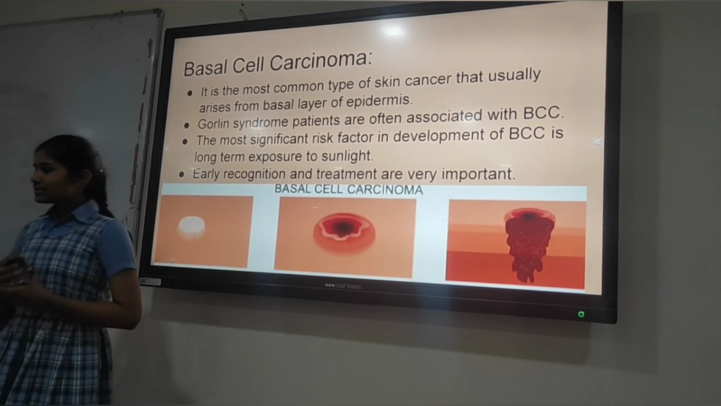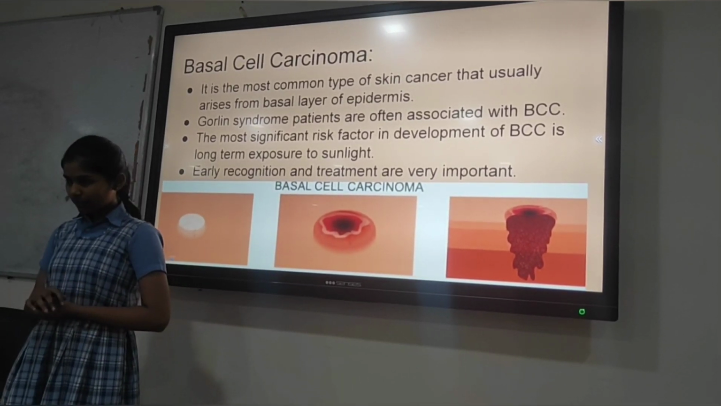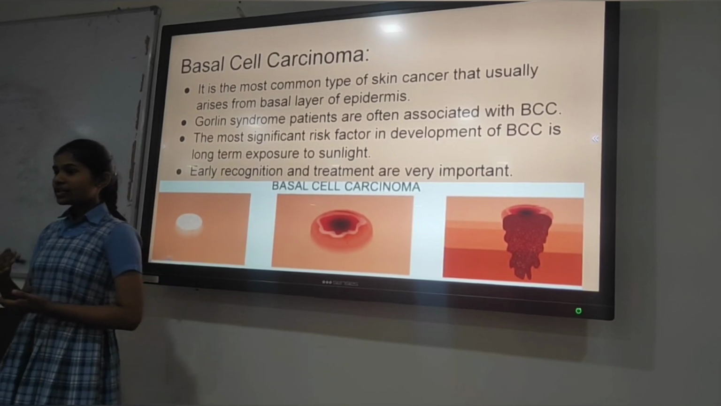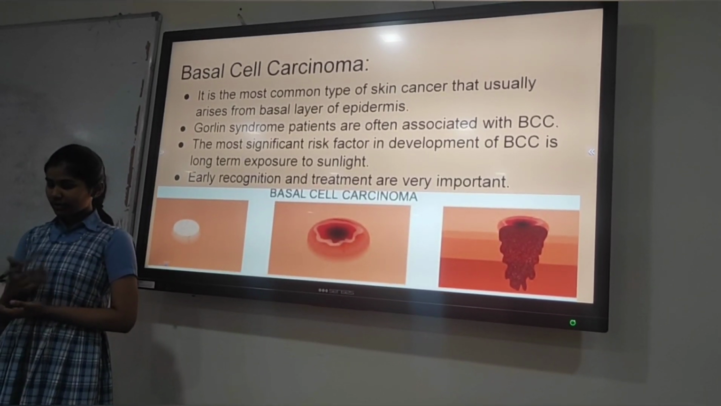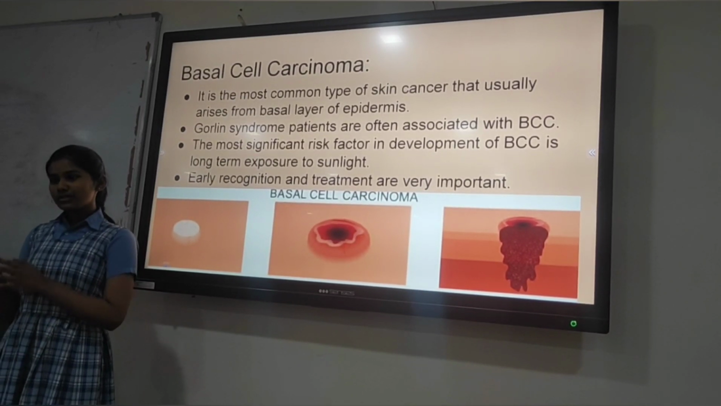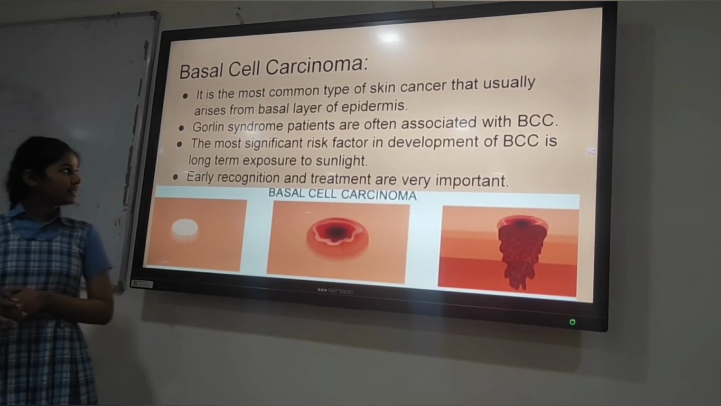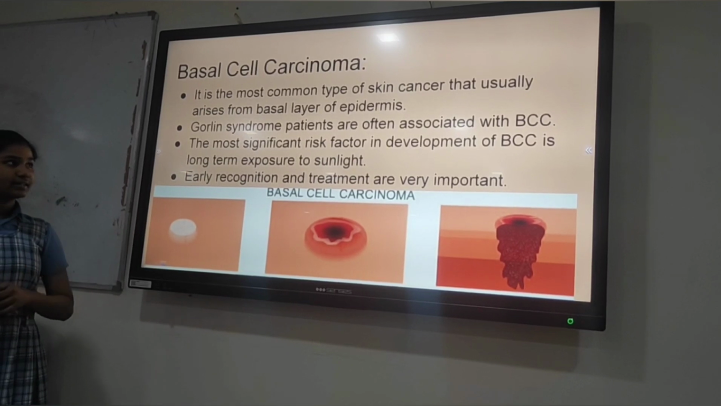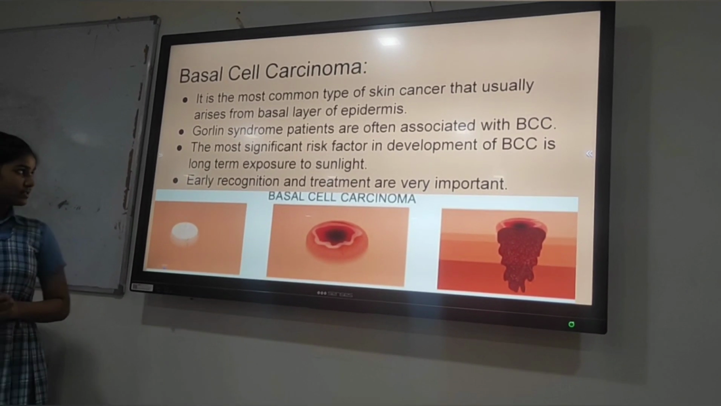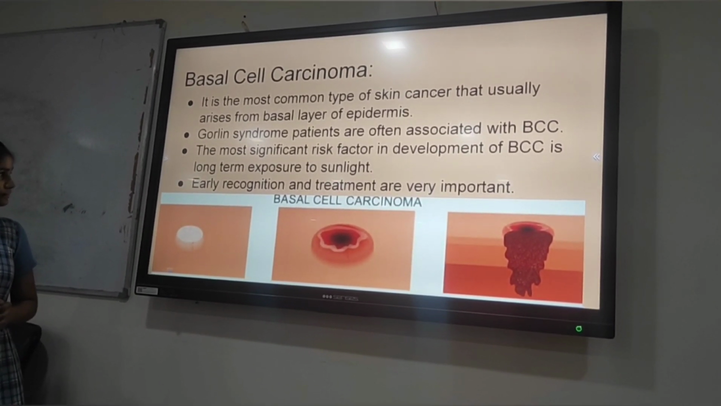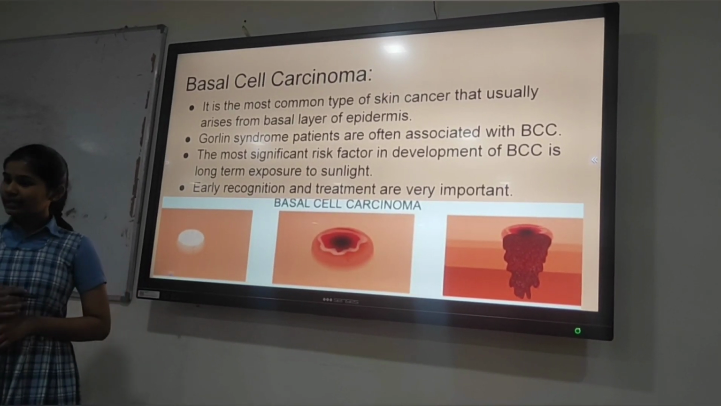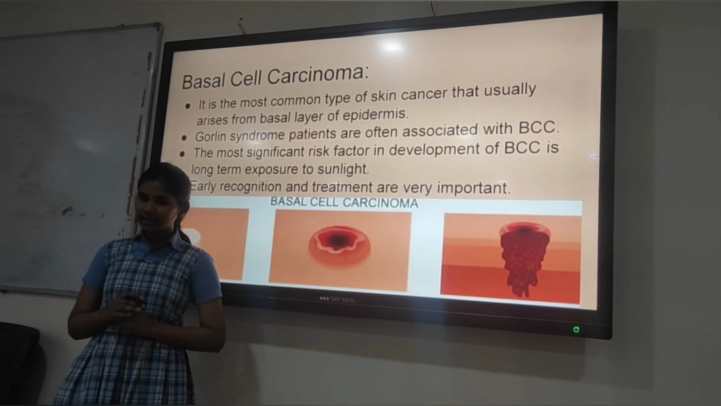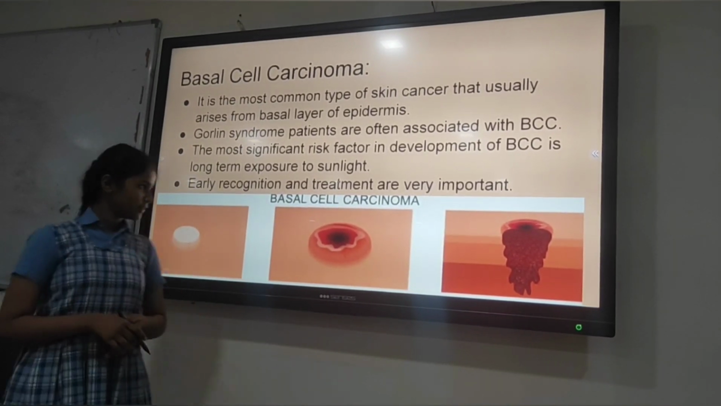Golden syndrome is one which affects our whole body, and that makes the patient more susceptible to some non-cancerous tumors. So those who get Golden syndrome are most likely to be affected with BCC. So early recognition and treatment are very important. Not only for BCC, for any type of cancer, early recognition and treatment is very important.